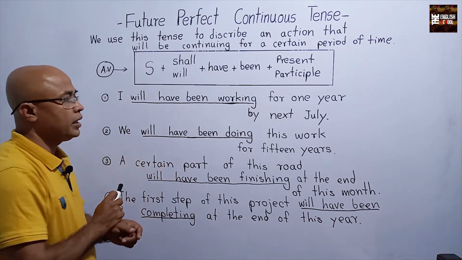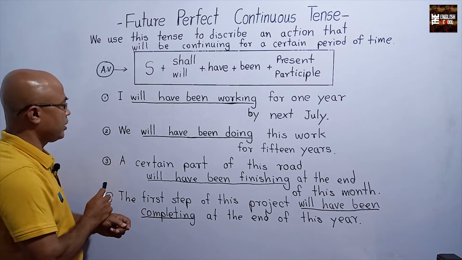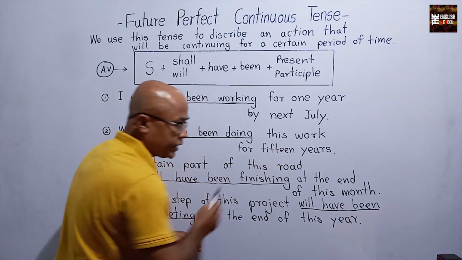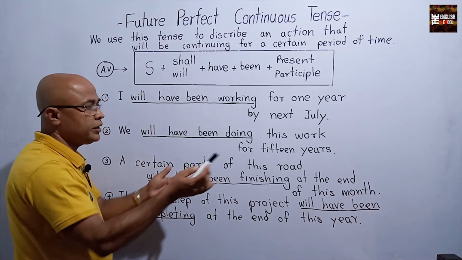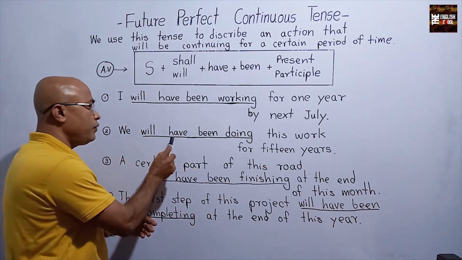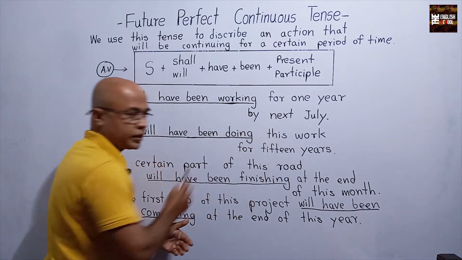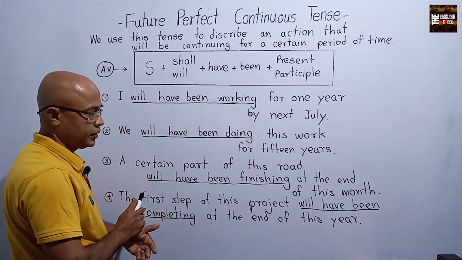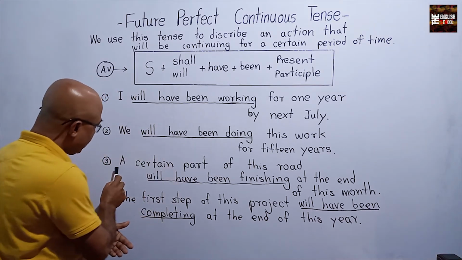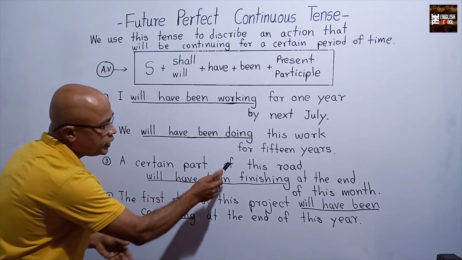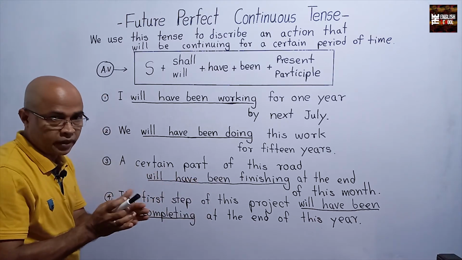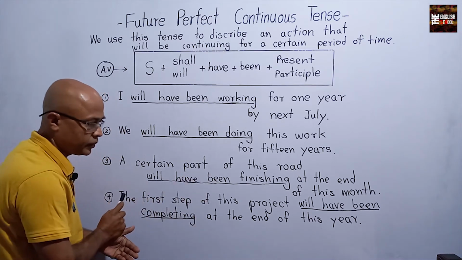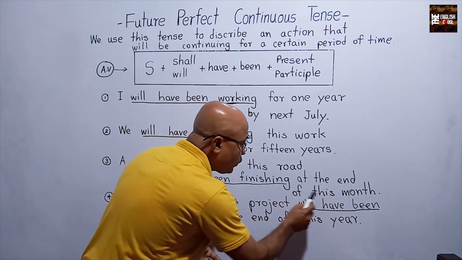Then, I'll move on to the second example. We will have been doing this work for 15 years. It means in the future. Next, a certain part of this road will have been finishing at the end of this month.